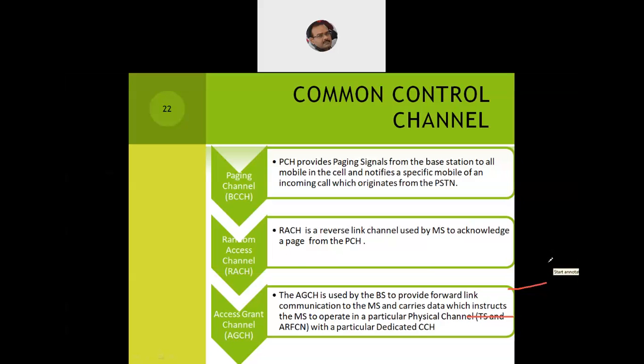The AGCH is used by the base station to provide a forward link communication to the mobile station and carries data which instructs the mobile station to operate in a particular physical channel. Now, we have discussed the physical channel earlier also in GSM. It's a combination of a time slot of the frame plus the ARFCN, the absolute radio frequency channel number. So combine the two, and what we get is a physical channel. What is the bandwidth reserved for the ARFCN? 200 kilohertz wide channels, and they will be merged together with the time slot to get a single physical channel for the GSM network.